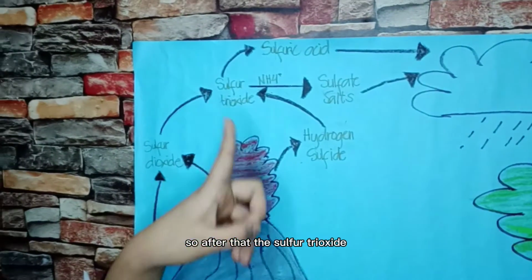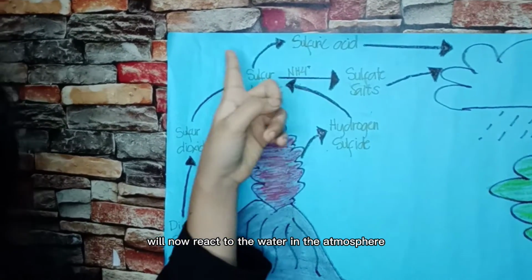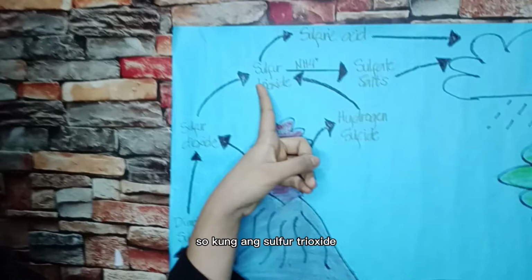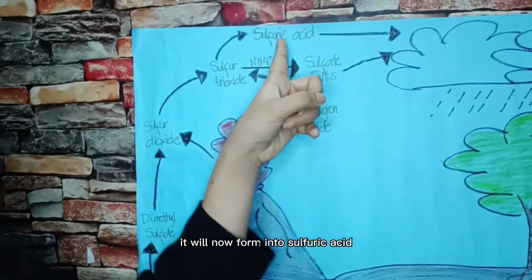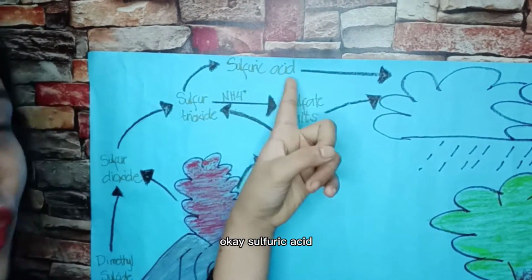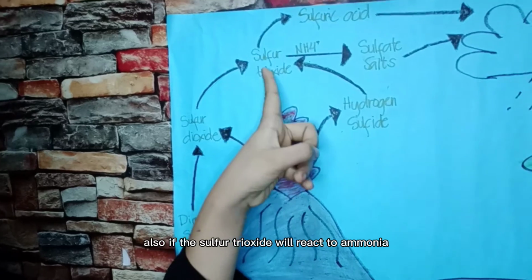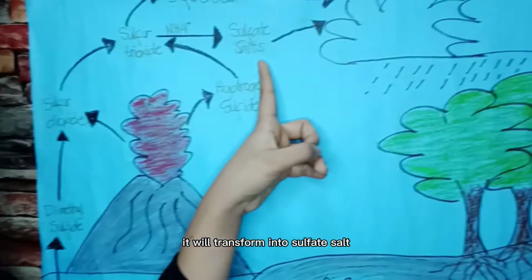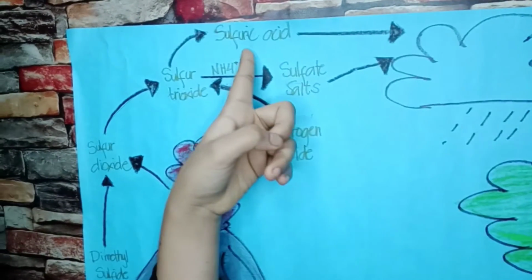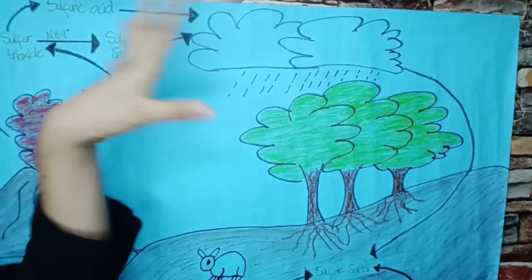After that, the sulfur trioxide will react with the water in the atmosphere. When the sulfur trioxide reacts with water in the atmosphere, it will form sulfuric acid. Okay? Sulfuric acid. And also, if the sulfur trioxide reacts with ammonia, it will transform into sulfate salt. So these two, sulfuric acid and sulfate salt, go to the clouds.